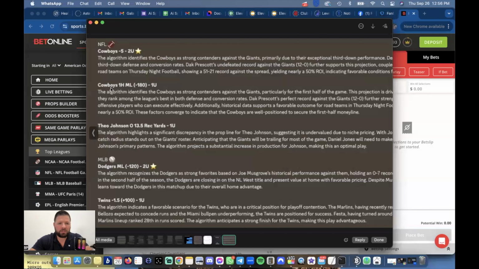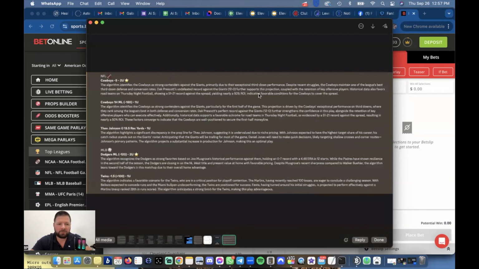So these are the 1, 2, 3, 4, 5 AI sports picks that I'm going to send every single day. And what's really cool is that the algorithm will give you an explanation why it thinks that it came up with Cowboys -5, Cowboys first half money line. All right. So it gives you a very educated approach and data-driven analytics of why they think that the Cowboys will be -5. So read it. It is very interesting. And if you guys have any questions, need help with anything, just let me know. I'm here to help you guys out.